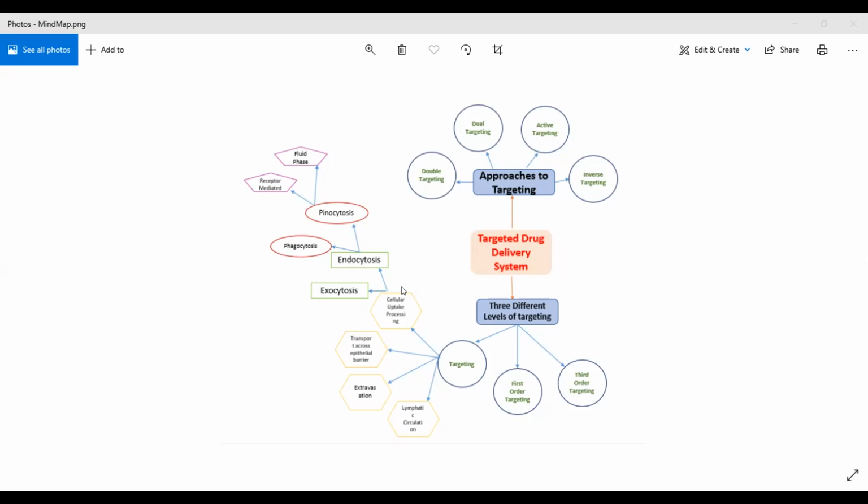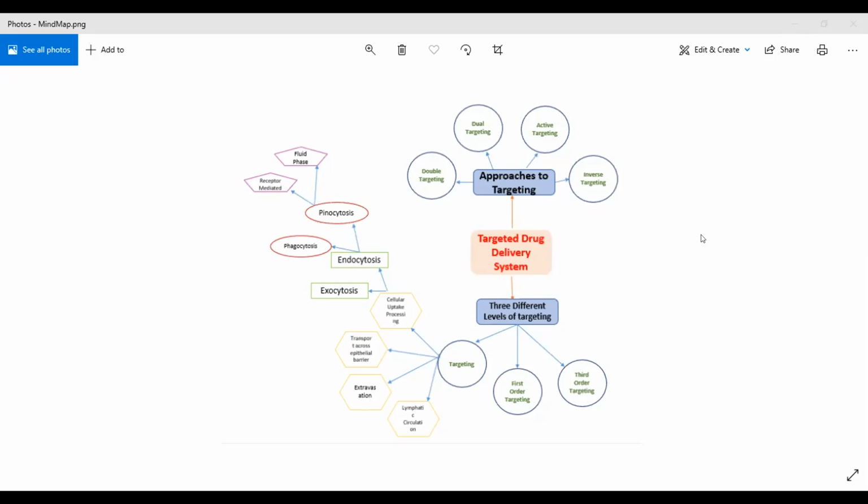In endocytosis also there are two types, pinocytosis and phagocytosis. Pinocytosis means drinking of a cell and phagocytosis means eating of a cell. Whenever we take in any fluid material, we call it pinocytosis, and phagocytosis means eating of a cell. In pinocytosis also there are two types, fluid phase and receptor mediated. In fluid phase, the fluid material carries the drugs and substances, and receptor mediated means these substances or drugs in a fluid medium will go and bind to the specific receptor. So this is all about the targeted drug delivery system.